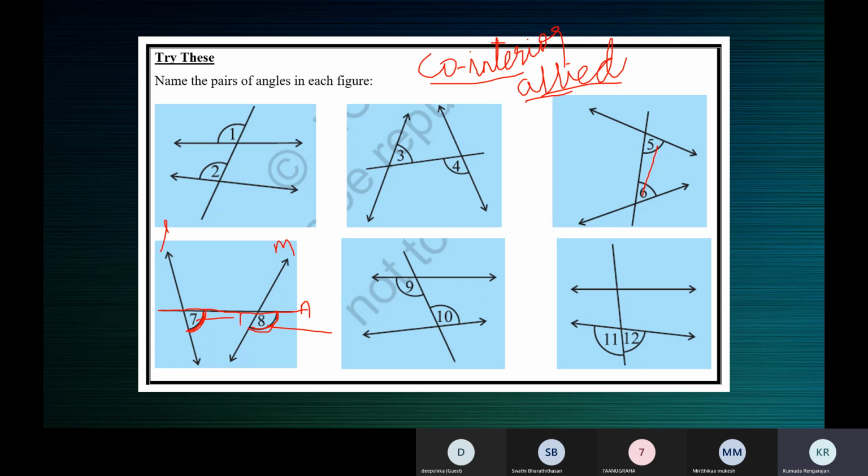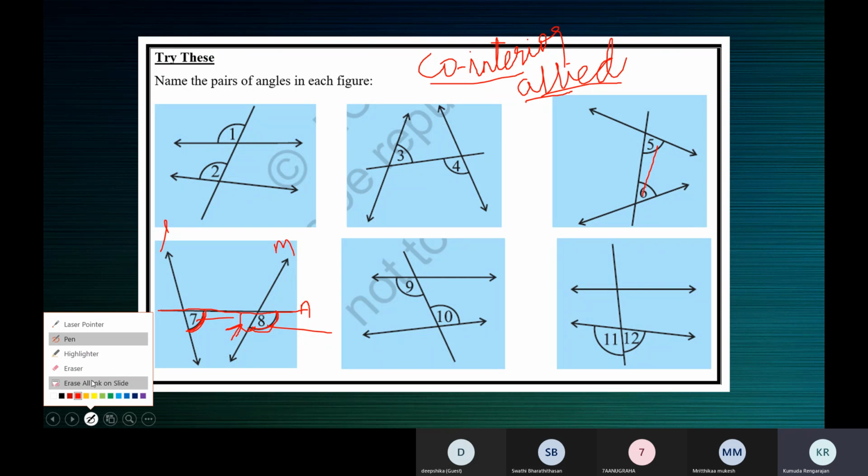And if 7 is here, what kind of angles are they? If angle 7 is here, then what kind of angles are they? Ma'am, they form a linear pair, co-interior angles are allied, ma'am. No. They form a linear pair.